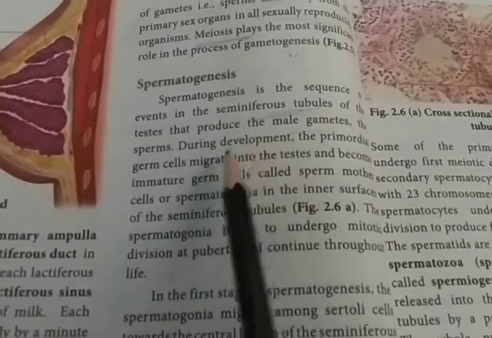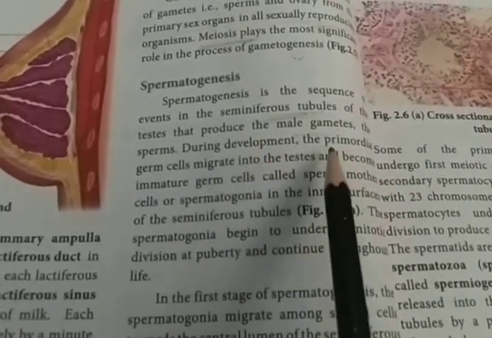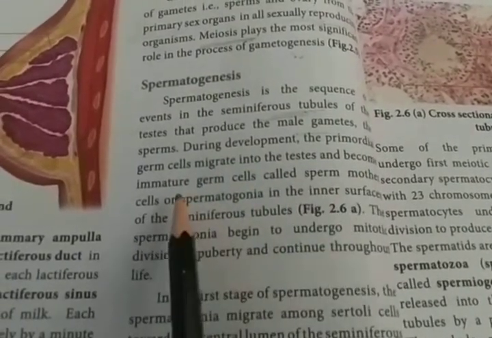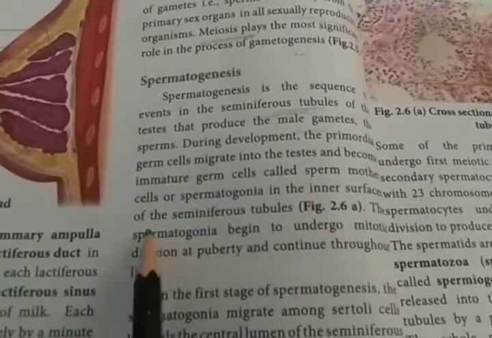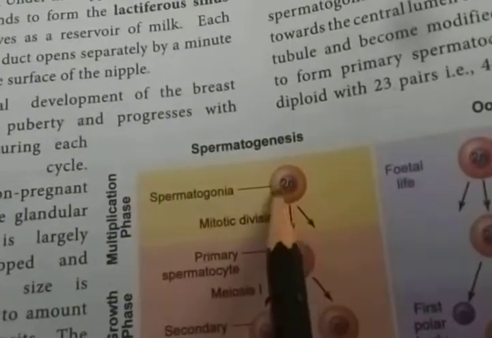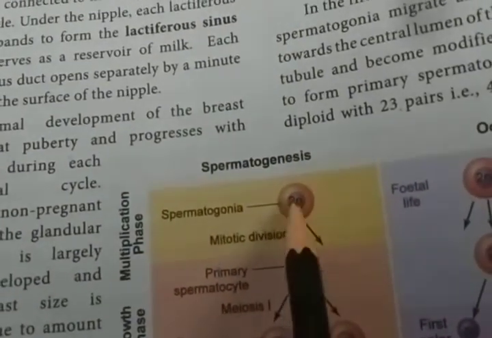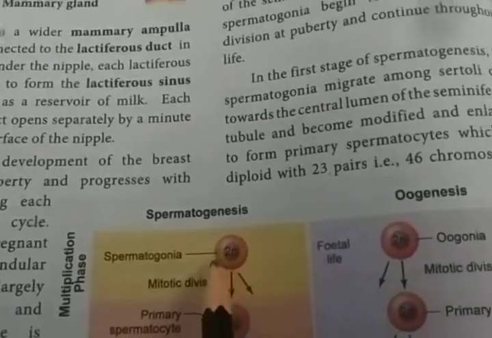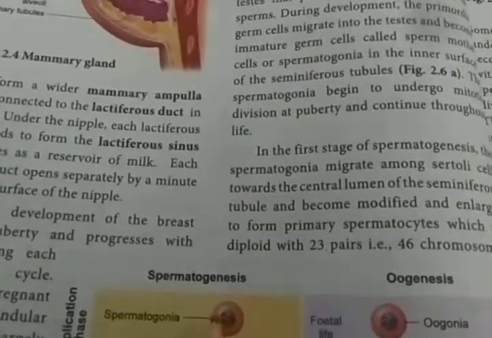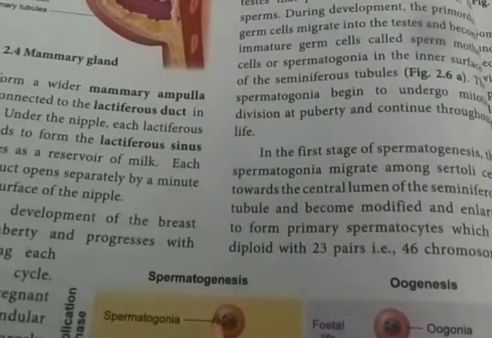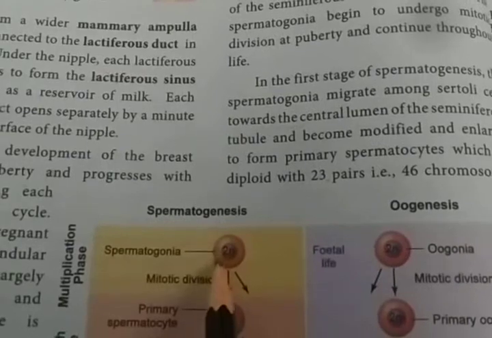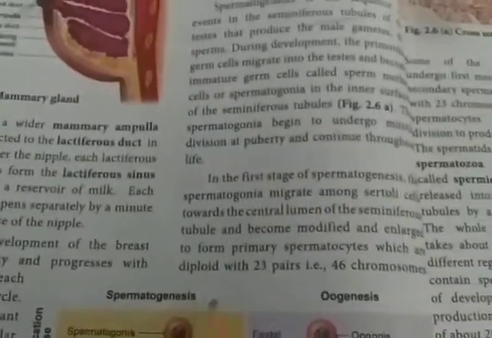During the maturation and formation of the sperm, these germ cells migrate into the testis, immature in nature. Those immature germ cells are known as spermatogonia.